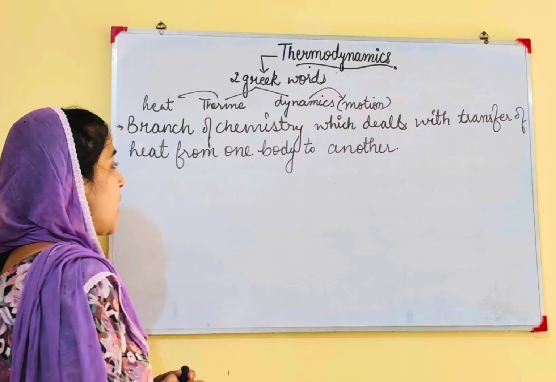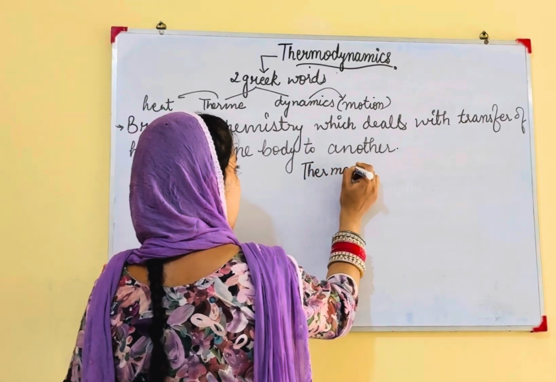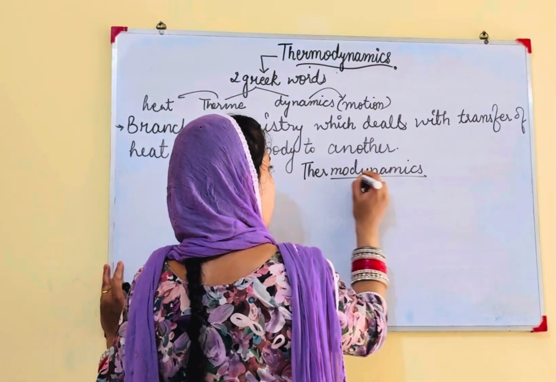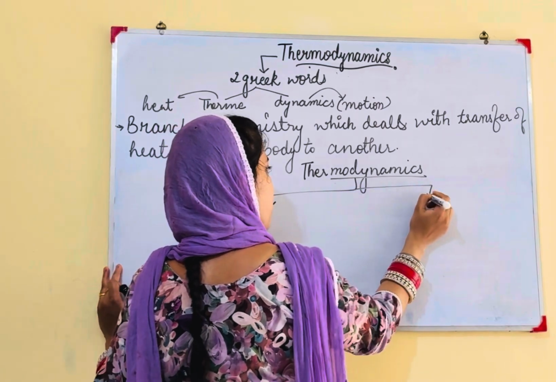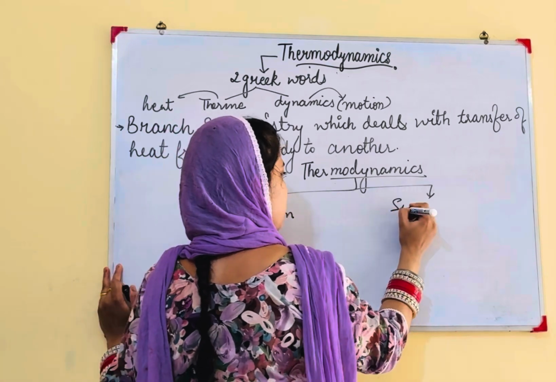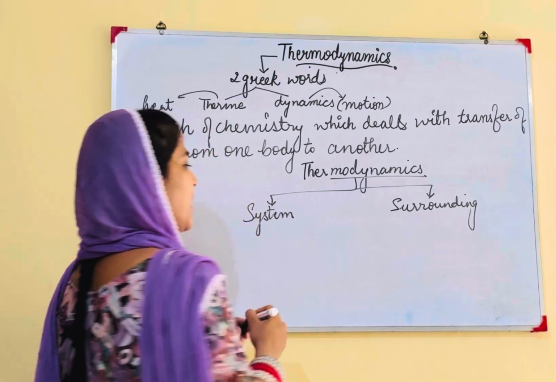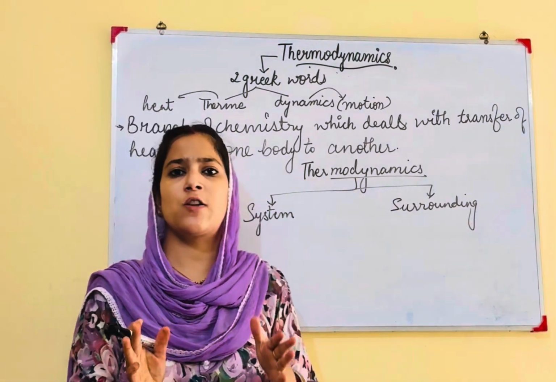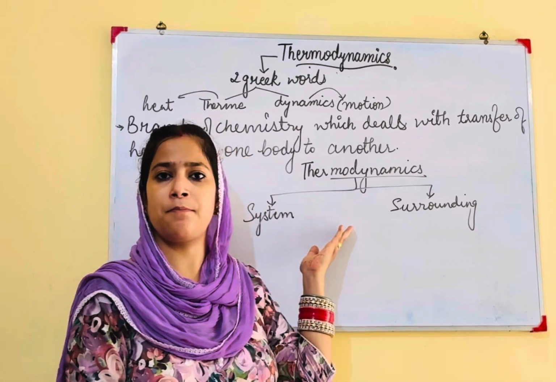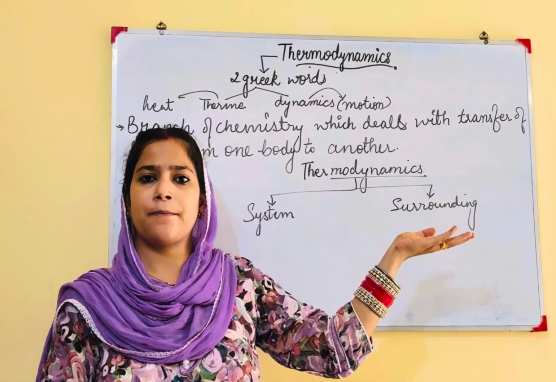After this, in thermodynamics, there are certain terms which we have to study before starting the main topic. Thermodynamics consists of two parts, system and surrounding. Anything we consider under observation is called system, and every part rest of the system is called surrounding.